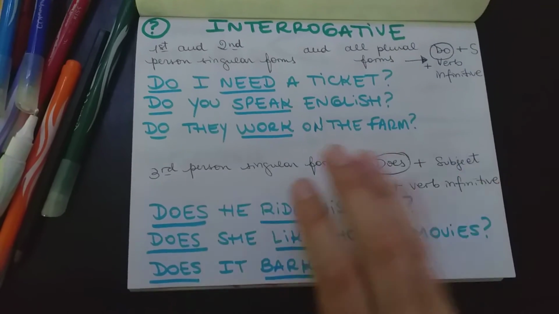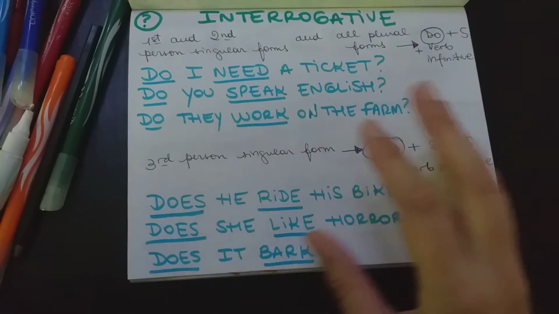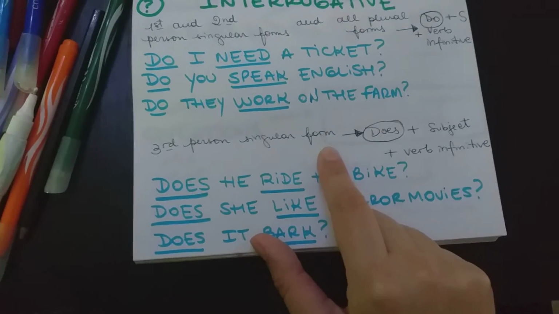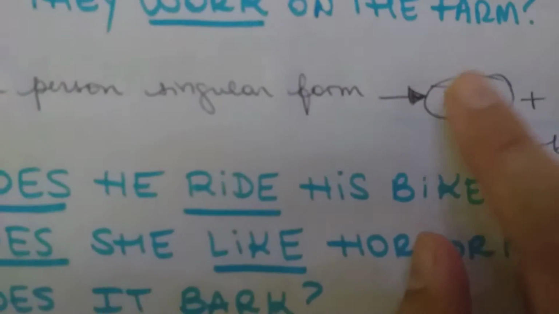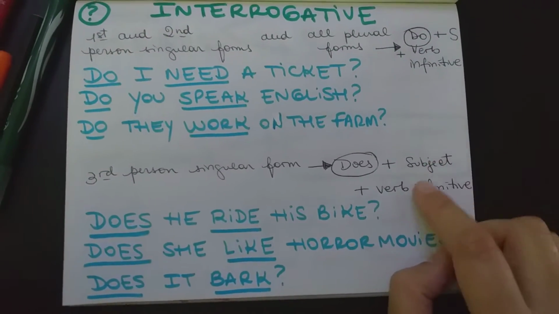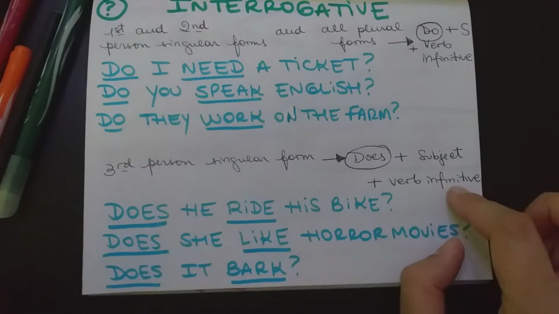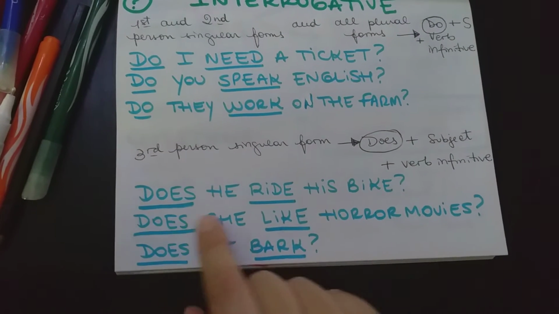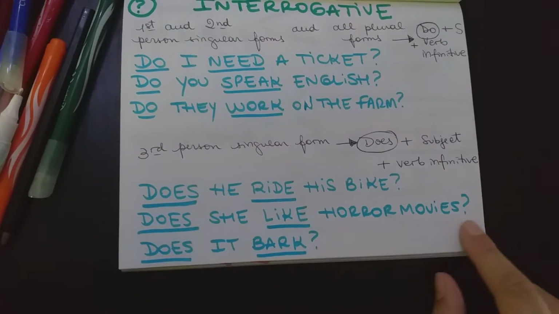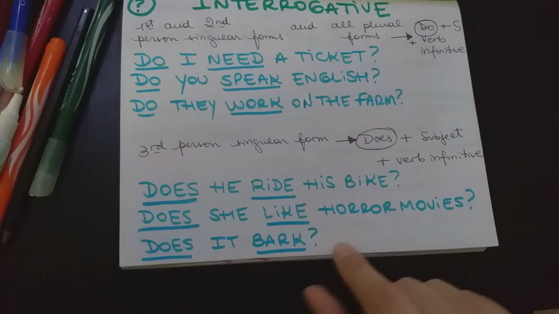Okay, the same formula is used with the third person singular form, but I use the auxiliary does. Then I have the subject or the doer of the action and the verb in the infinitive. For example, does he ride his bike? Does she like horror movies? Does it bark?